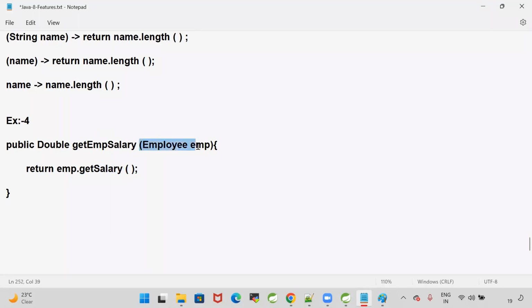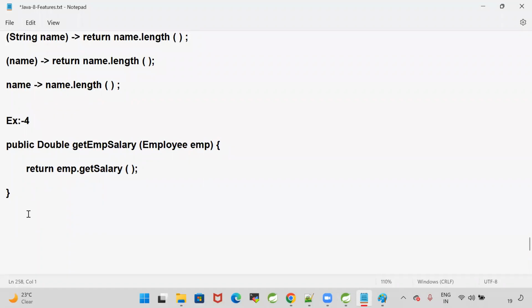Employee is one class which has setters and getters for the variables, and this is my normal Java method. Public double getEmpSalary. Employee object I am passing as the input for the method. That method is calling the getter method of the salary, and it is returning the salary of the employee. Can you tell me how to write a simple lambda expression for this?